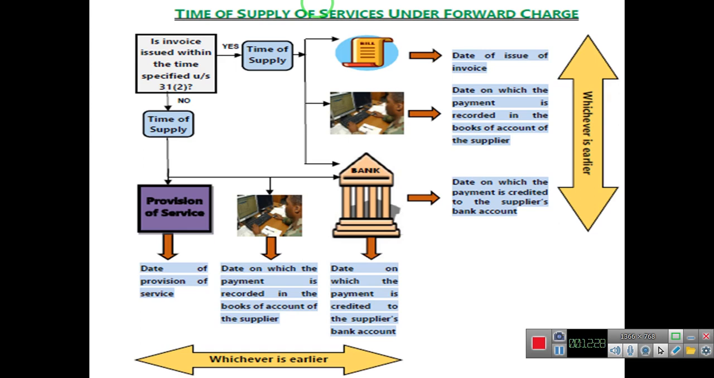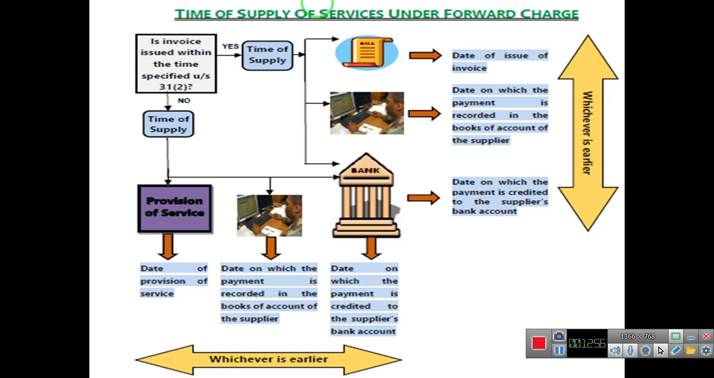If the invoice is issued within the time limit, then for determining time of supply we will consider 3 dates: date of issue of invoice, second, date on which payment is recorded in the books of account of the supplier, and the third one, the date on which payment is credited to the supplier's bank account.